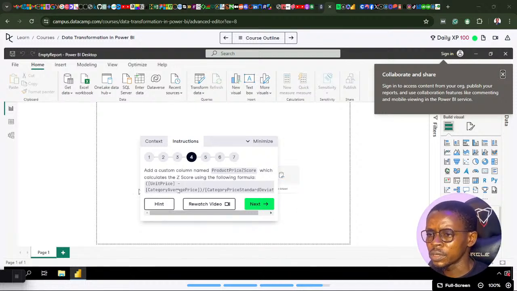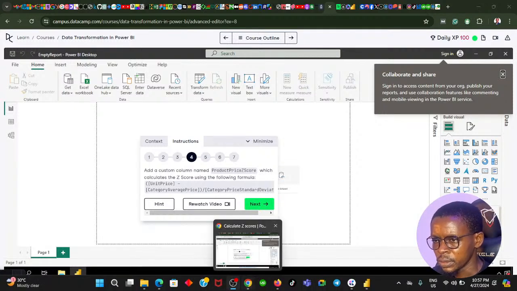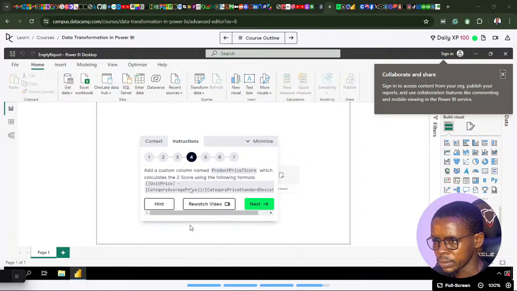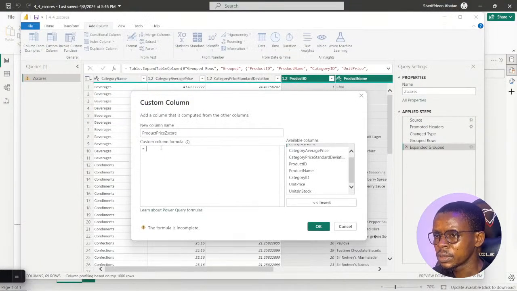Back here. So once you use this formula to calculate the product price z-score, which calculates the z-score using the following formula: unit price minus category average price, then divided by category price standard deviation. I think we can open a bracket. I can't see the last part, but let's give it a shot.